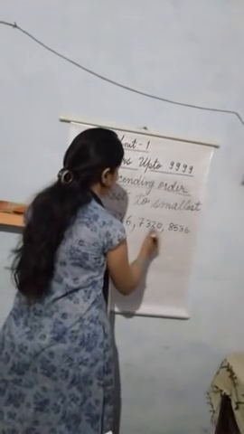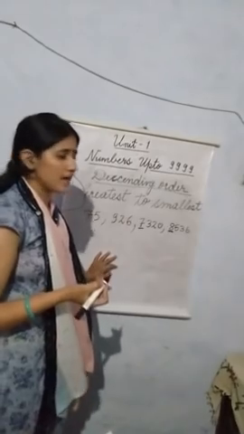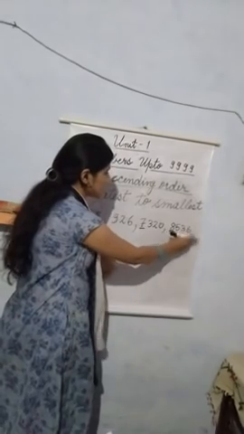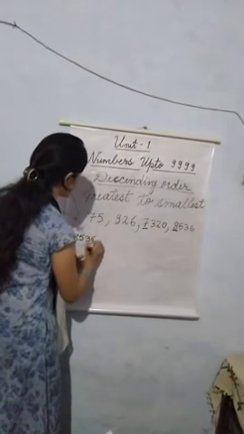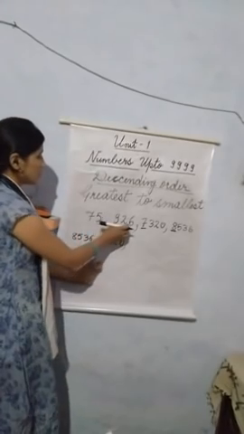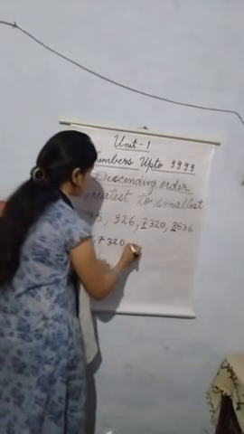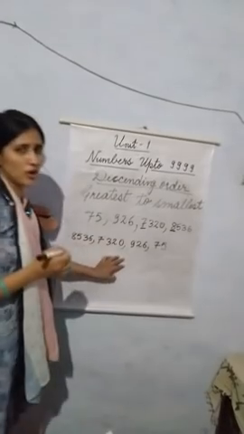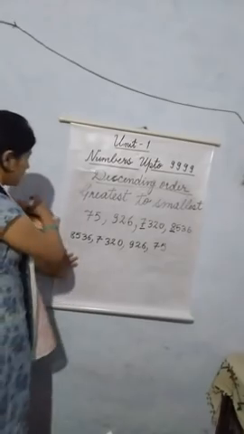Okay, so now here they have the same number of digits, so we are going to compare their highest values. So 7 and 8, which one is greater? 8 is greater. So our first number, our greatest number, is 8536, and after that 7320. Now 926 has 3 digits, so definitely it is greater than 75, and our smallest number is 75 because it has the least number of digits.